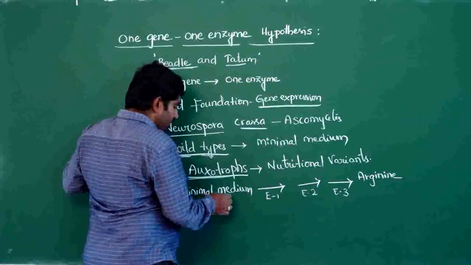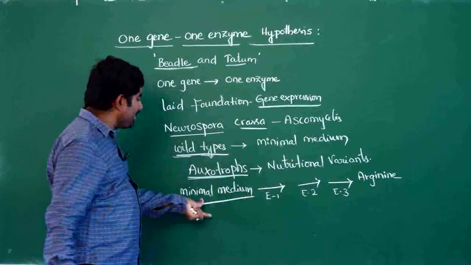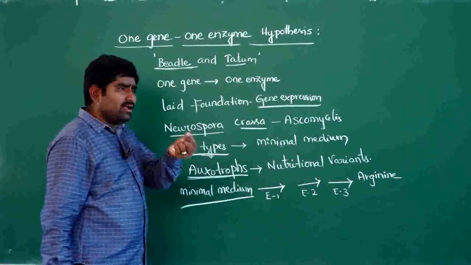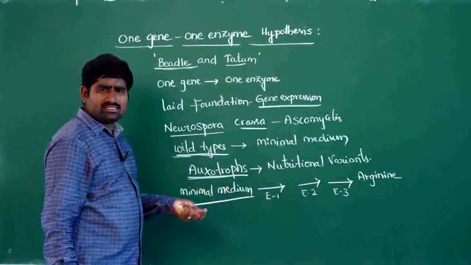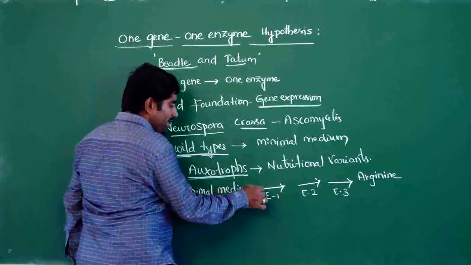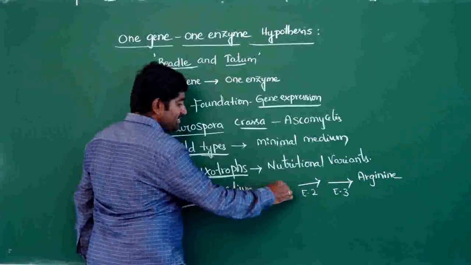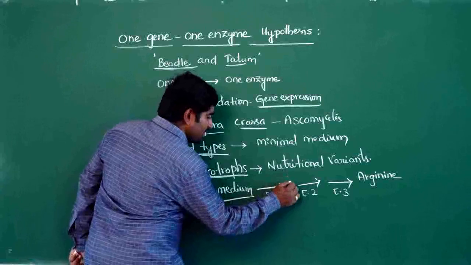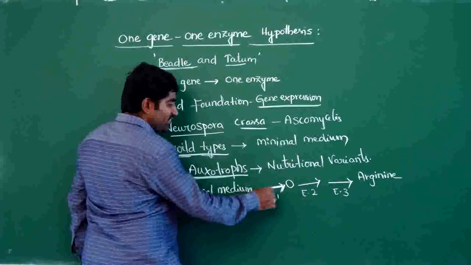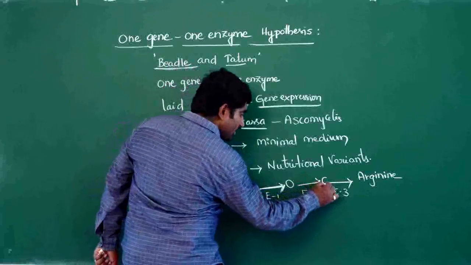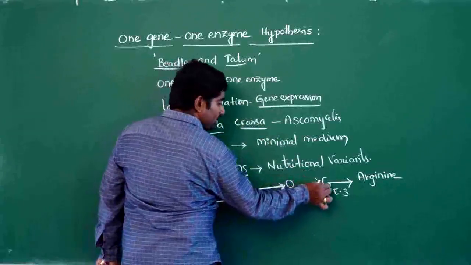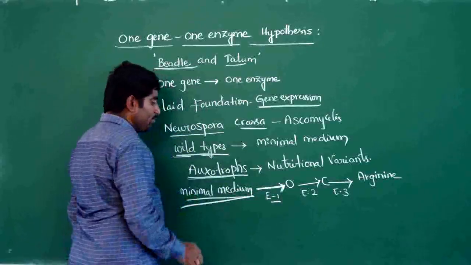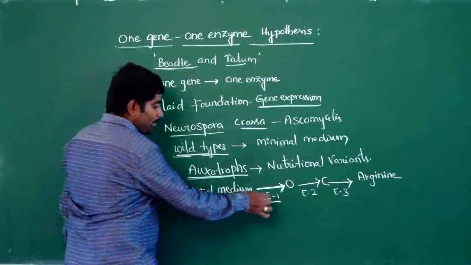The minimal medium contains a limited number of nutrients, and some amount of minerals and vitamins. But from this minimal medium, with the first enzyme, they can convert a particular substance into ornithine. From the minimal medium, they can produce ornithine with the help of enzyme 1.